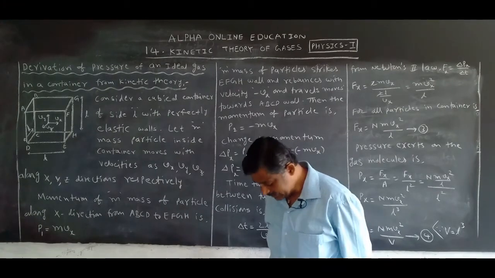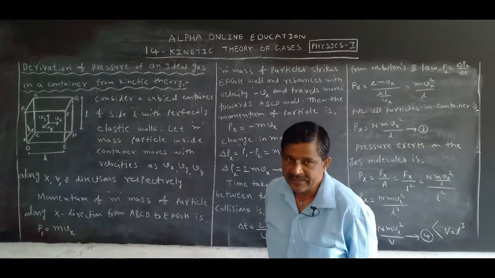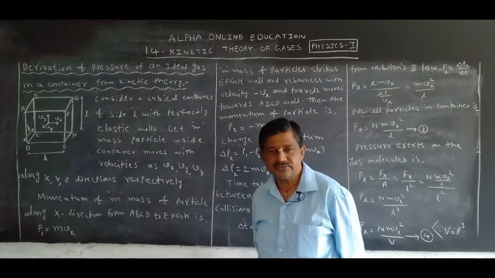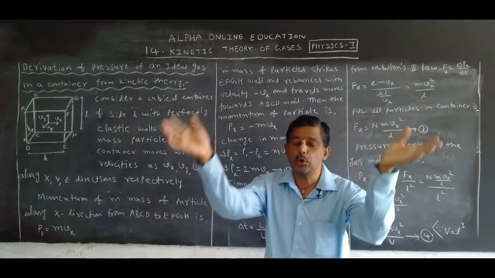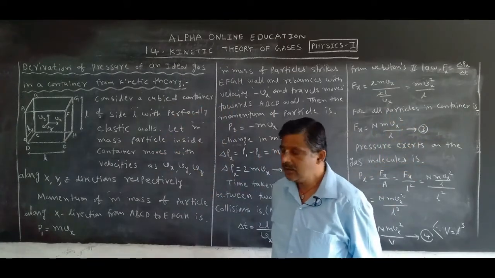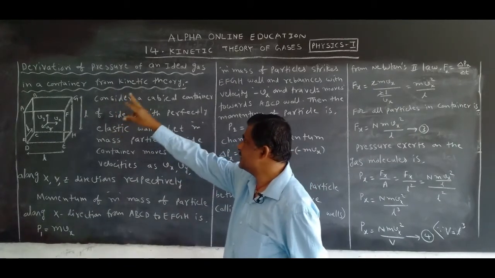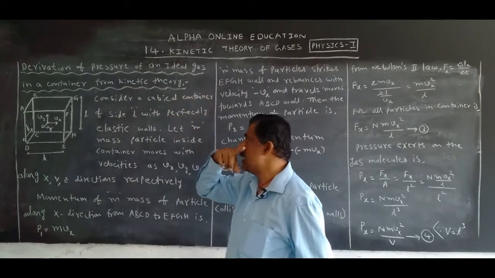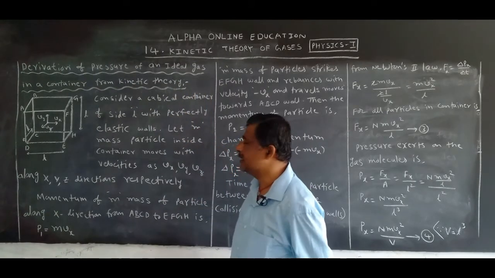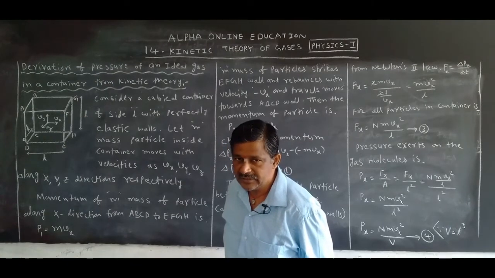Now for that, we consider a container. Container is also called an enclosure, a closed enclosure. Container or enclosure. Now the topic is derivation of pressure of an ideal gas in a container or enclosure. We want to derive it from kinetic theory.